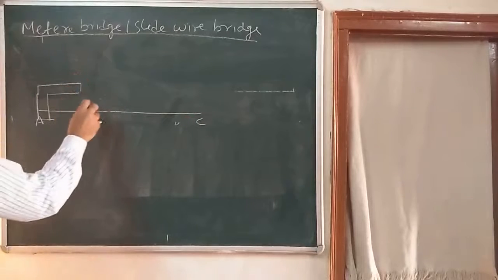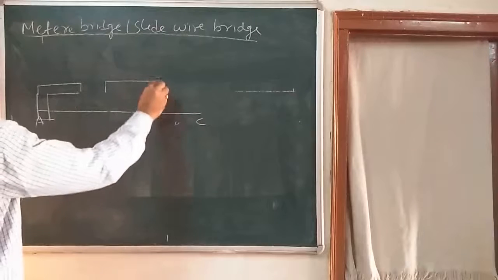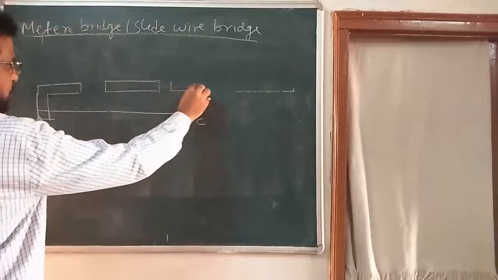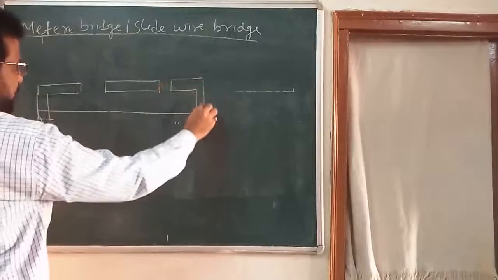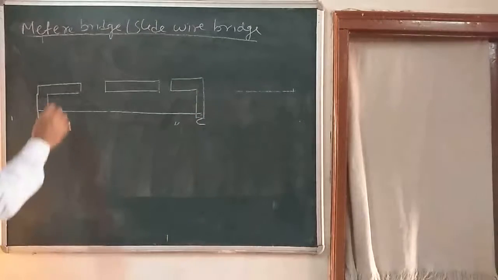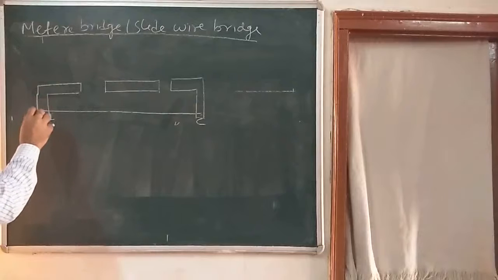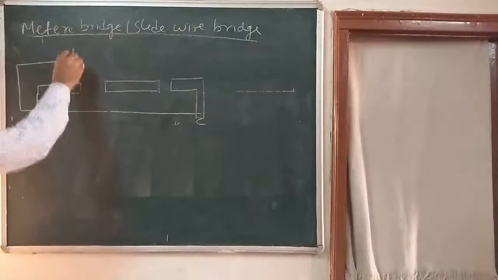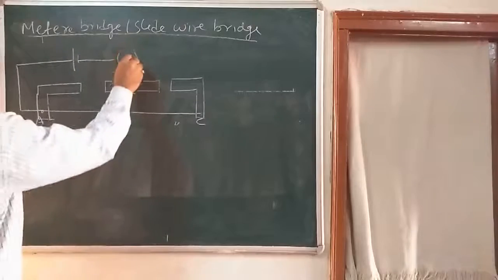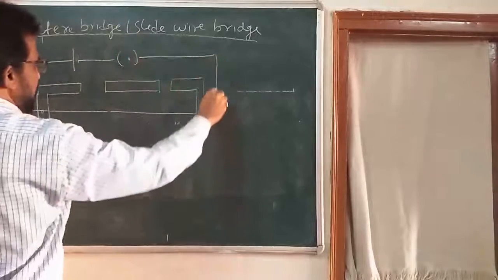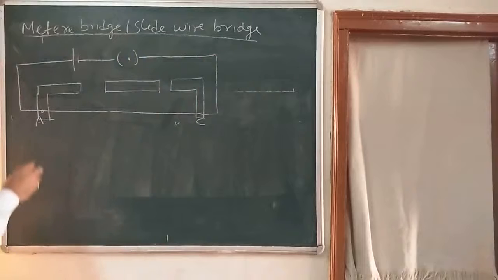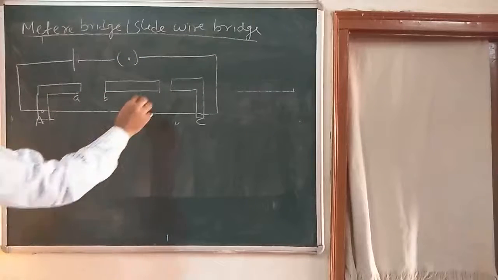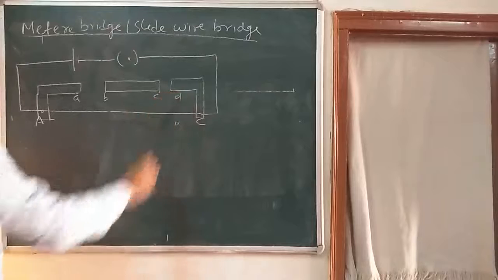Here I am going to draw a diagram first, then I will explain it. These are the metallic strips or aluminum strips, and it is being connected through a battery key. It is something like this. Here is a point A, here is a point B, here is a point C, and here is a point D.